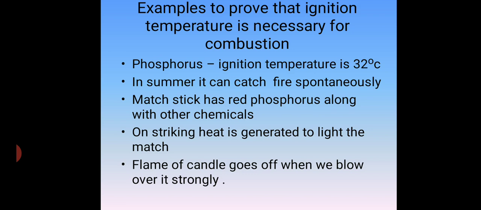Another reason is that when you blow, the carbon dioxide from your nose also comes out, and carbon dioxide is heavier than oxygen. It also cuts off the supply of oxygen. So these are the examples that prove that ignition temperature is necessary for combustion.